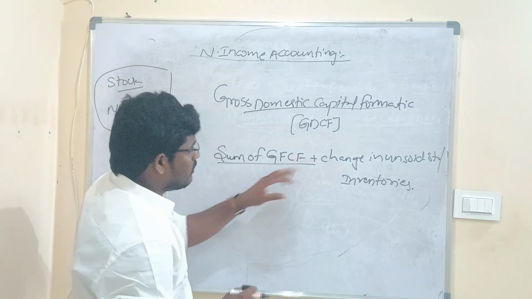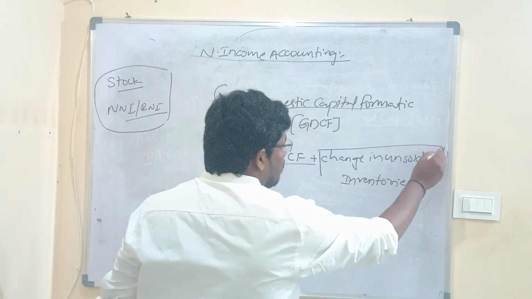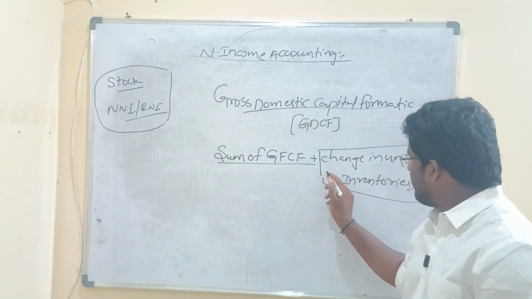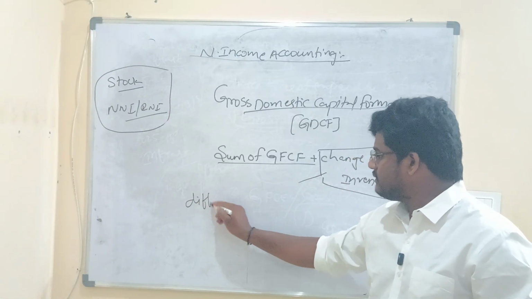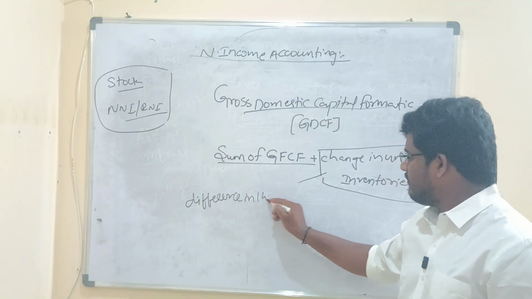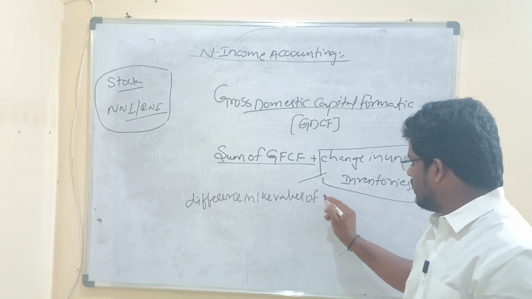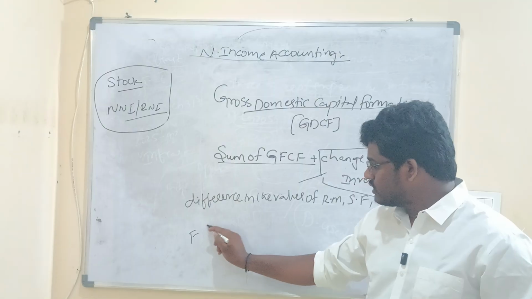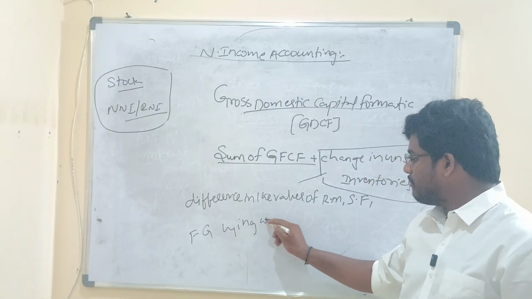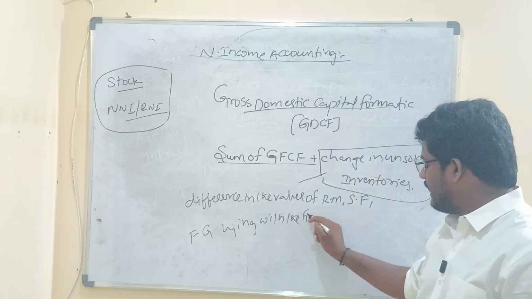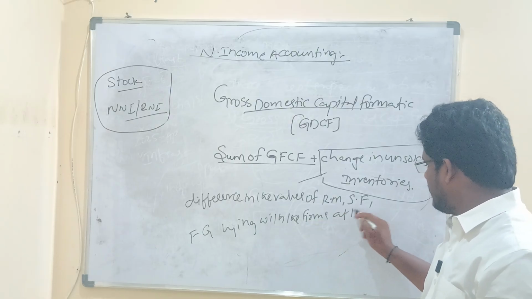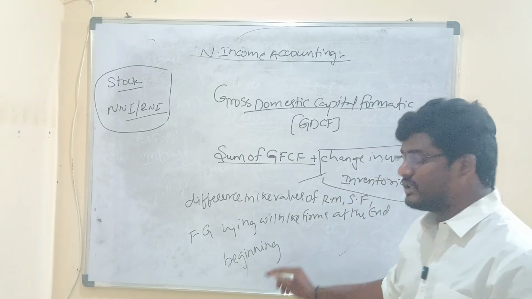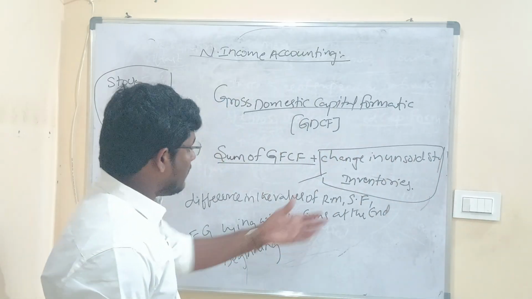Now what exactly does change in unsold stock or inventory mean? It is the difference in the values of raw materials, semi-finished goods, and finished goods lying with the firms. This is the important line: lying with the firms at the end of the year compared to the beginning of the year. This is what exactly change in unsold stock, or inventory, means.